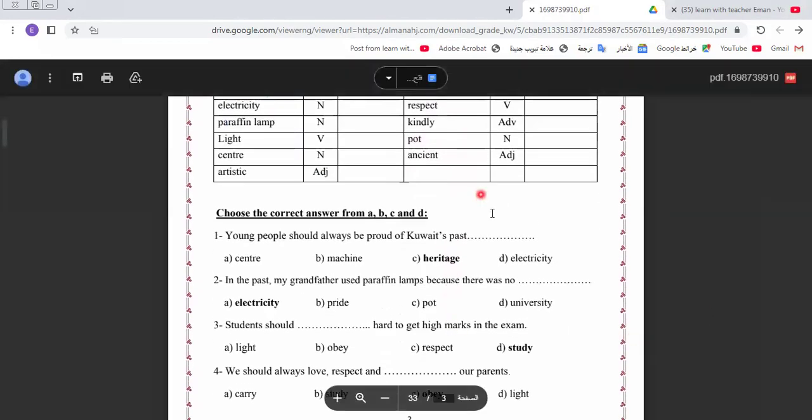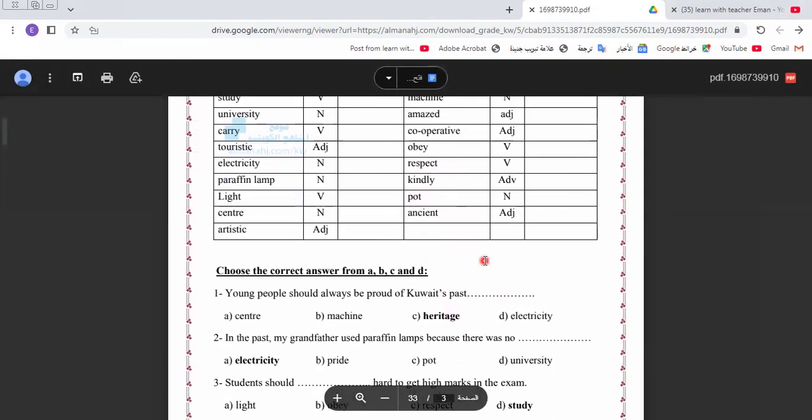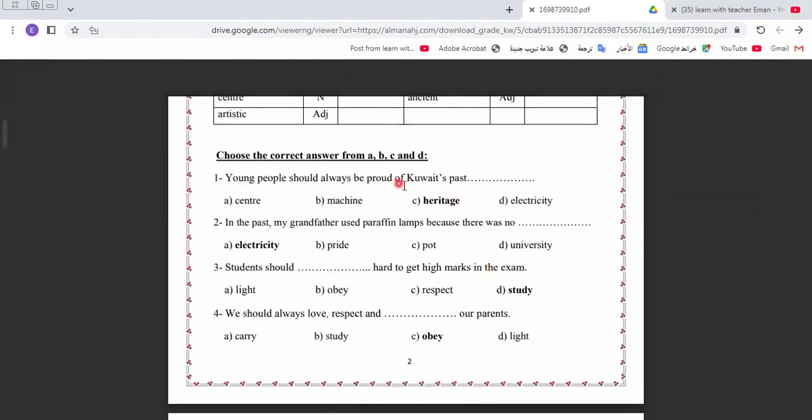Okay, here we have some questions related to this unit. Young people should always be proud of Kuwait's past. So here I talk about Kuwait's history, or Kuwait's past. We say what? We say here: center, machine, heritage, electricity. I'm listening, you say electricity, as we know during the lesson.